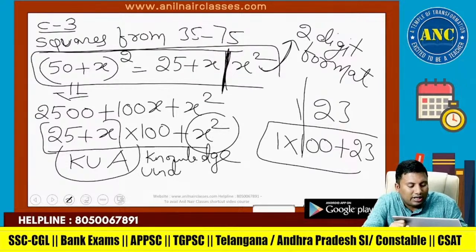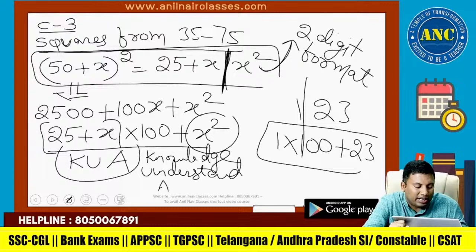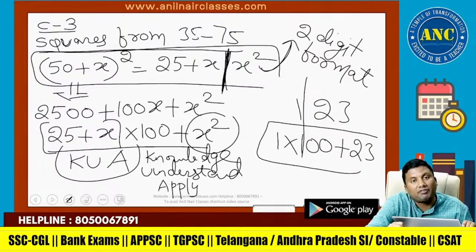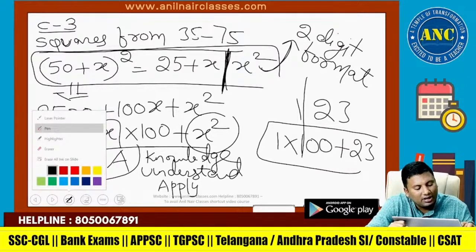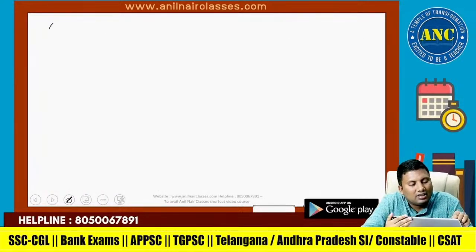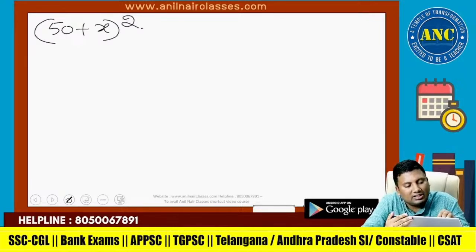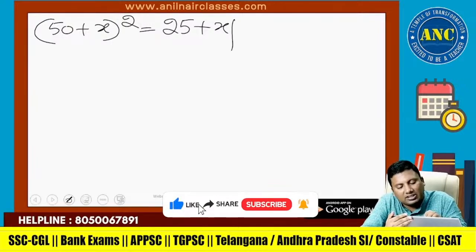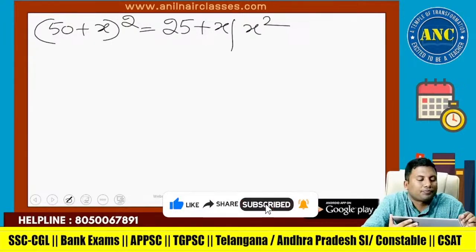Knowledge is knowing about the concept, understanding how the concept is derived, and applying the concept after we have understood it. (50 plus x) whole squared is (25 plus x) slash x squared, because he asked for the numbers which lie in this range.